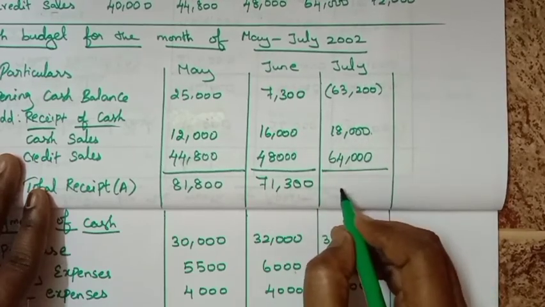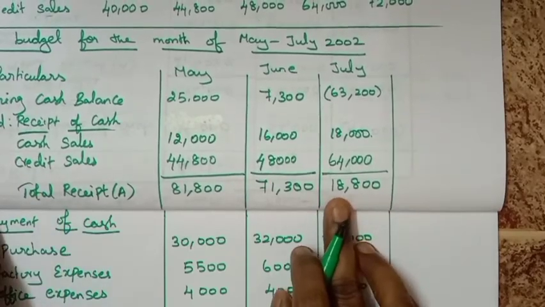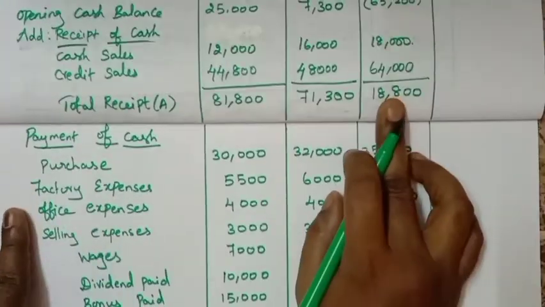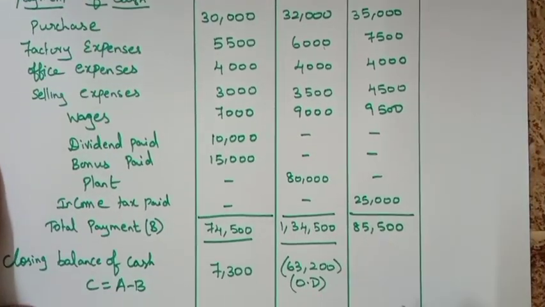Now you calculate 18,000 plus 64,000 minus 63,200. You will get 18,800. Now calculate the closing balance. 18,800 minus 85,500, you will get 66,700 negative balance. That means overdraft.